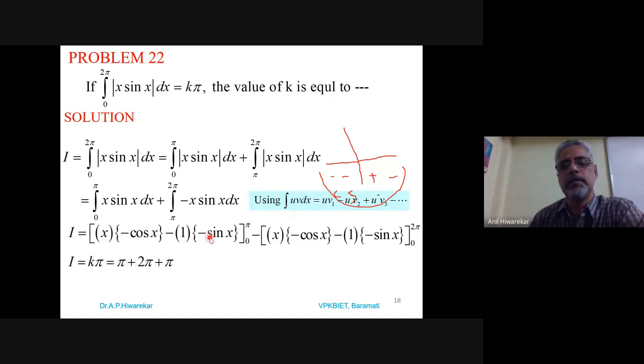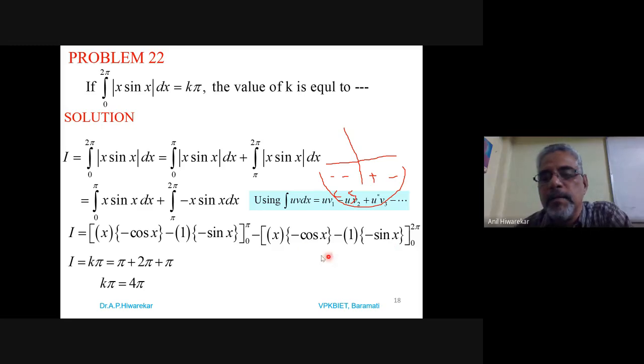This will be 0 for the upper as well as lower limit. This will be 2 pi into cos of 2 pi, which is 1, so we get minus of minus plus. That's why it is pi plus 2 pi. The fourth term is obviously 0. And this will be plus pi, one more term. Why?